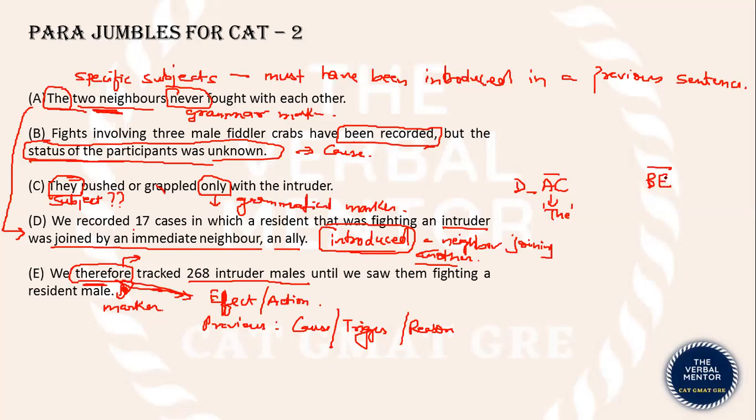Our job now reduces to arranging these two sequences, BE and D-A-C. We don't know the arrangement of this sequence BE. BE has three possible positions. It can come here, here, or here.